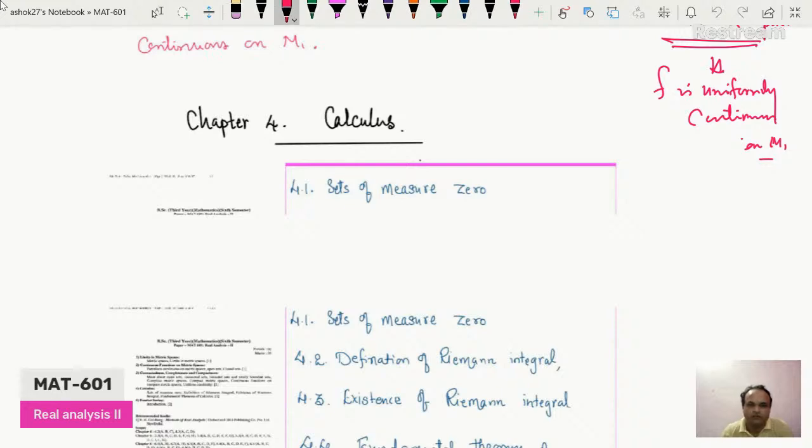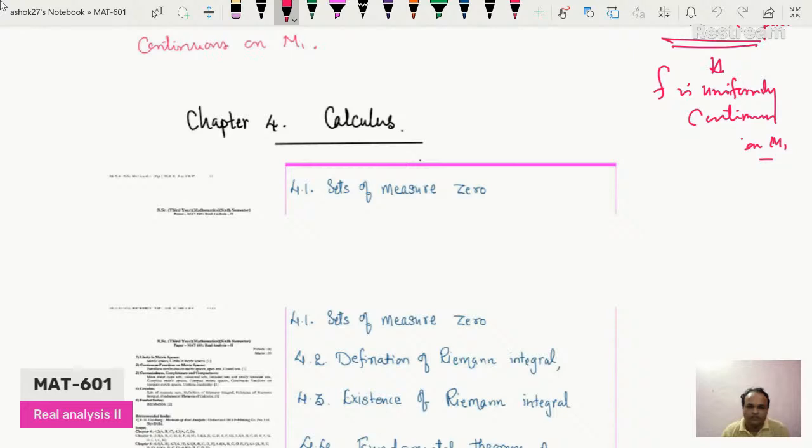11th lecture of MAT-601, that is Real Analysis 2. So, in this lecture, we'll start chapter 4, that is Calculus. In the chapter, we will see 4.1 sets of measure 0.